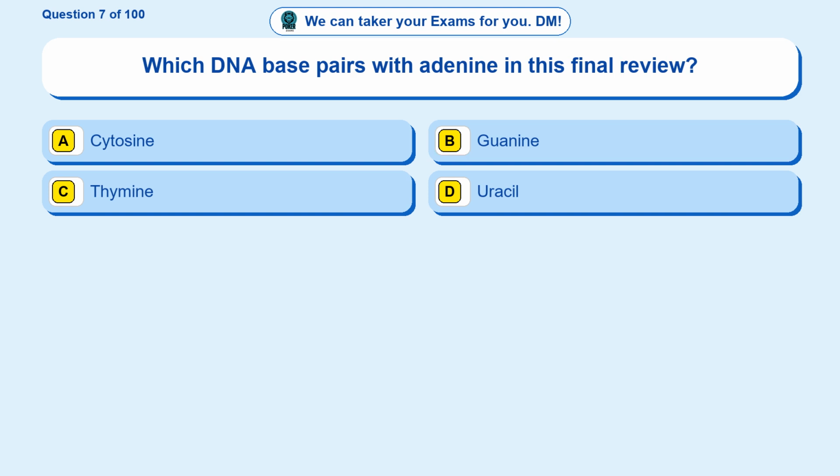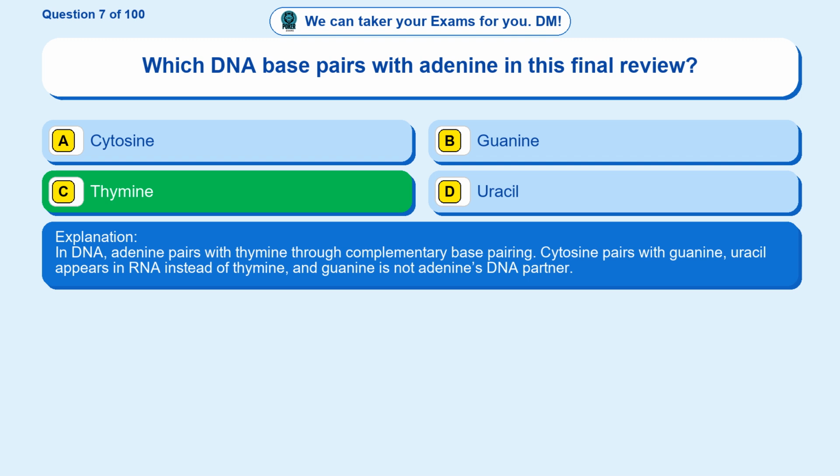Question 7. Which DNA base pairs with adenine in this final review? Option A, cytosine. Option B, guanine. Option C, thymine. Option D, uracil. The correct answer is option C, thymine. In DNA, adenine pairs with thymine through complementary base pairing. Cytosine pairs with guanine, uracil appears in RNA instead of thymine, and guanine is not adenine's DNA partner.